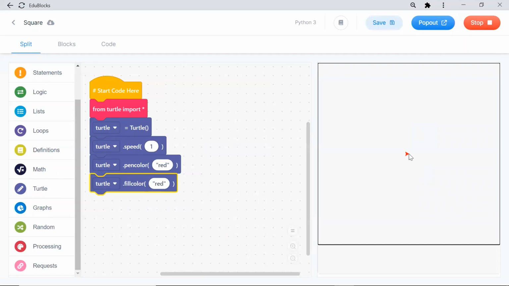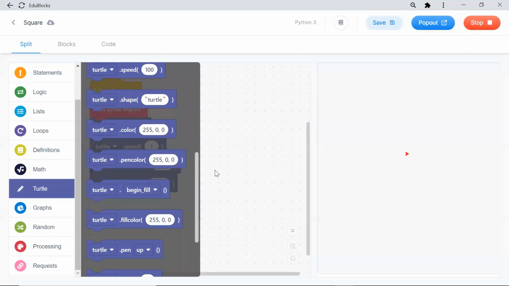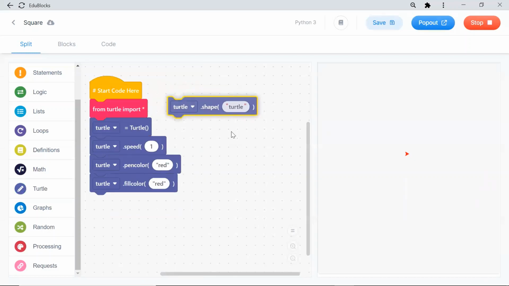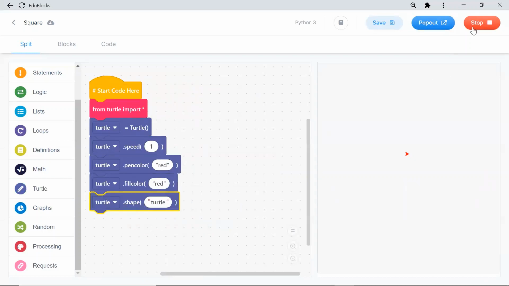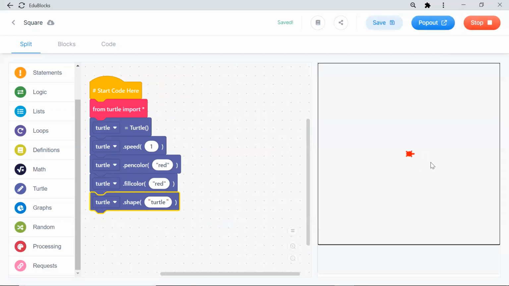Then I can see red color. The arrow is red color, but I don't like the arrow. I want my pen to not be an arrow. I want the turtle itself. The turtle itself should draw the square. So again, I can go here. I can click turtle dot shape. When I run, I can see the turtle came here. So now my pen is ready.